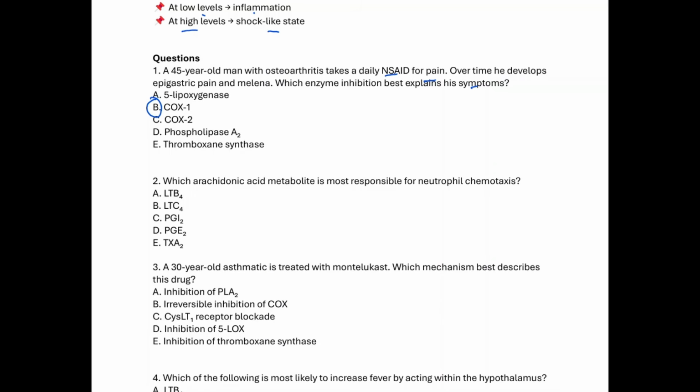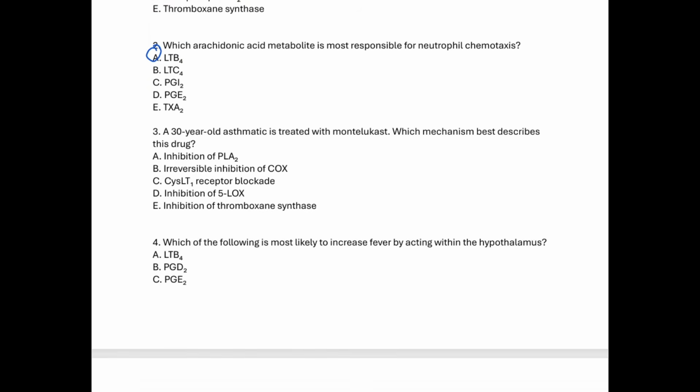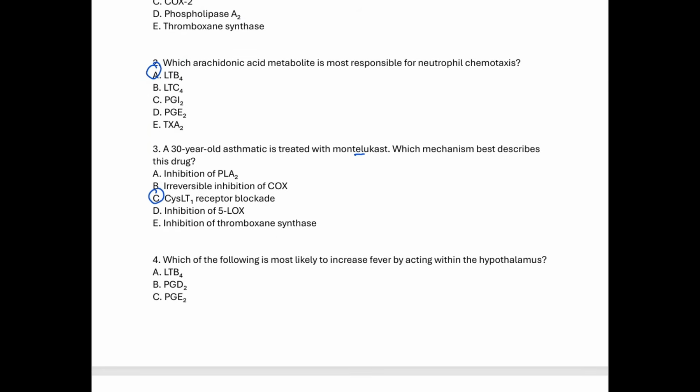Next question: which arachidonic acid metabolite is most responsible for neutrophil chemotaxis? Remember that to be leukotriene B4. Next question: a 30-year-old asthmatic is treated with montelukast. Which mechanism best describes this drug? Remember we mentioned it is going to be C. That will block the leukotriene receptor, preventing the leukotriene from binding to those receptors.